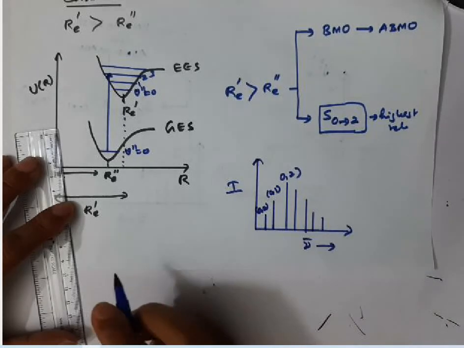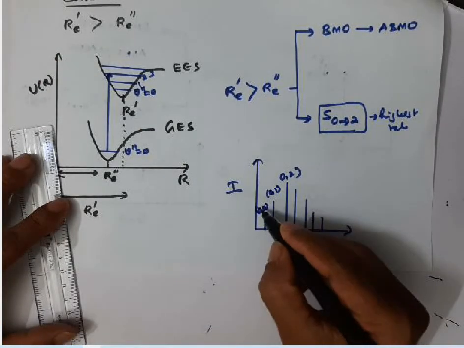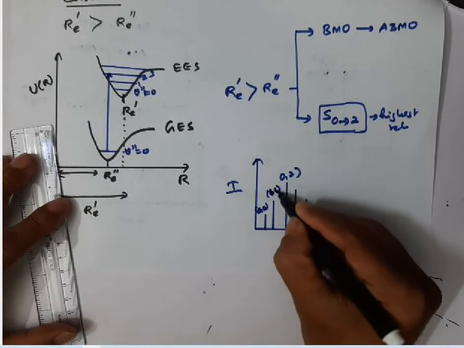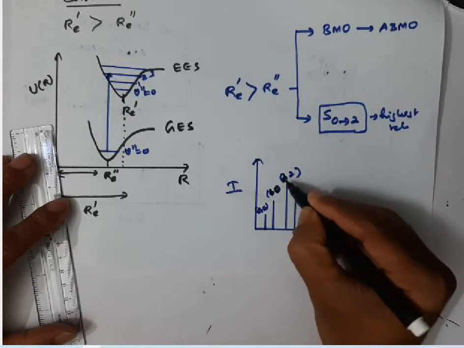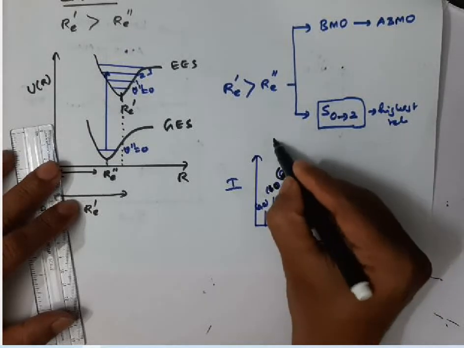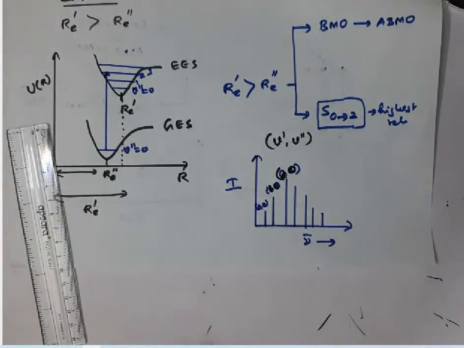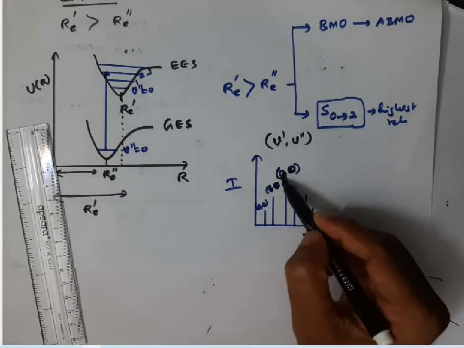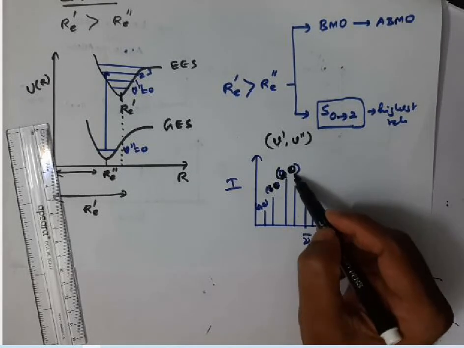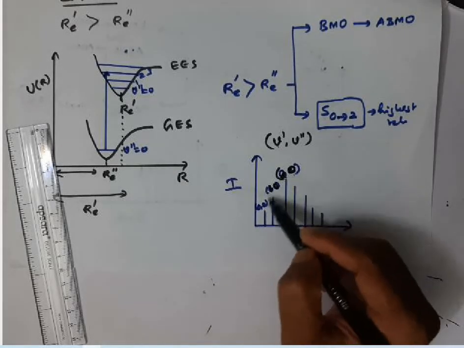I am very sorry, the usual notation is this: 1 here, 0 here. Similarly, put 2 here, 0 here. This is the usual notation. We write V prime, V double prime. The first value corresponds to the upper state, the second value corresponds to the lower state. So here the lower state is always 0, and the upper state values are different.